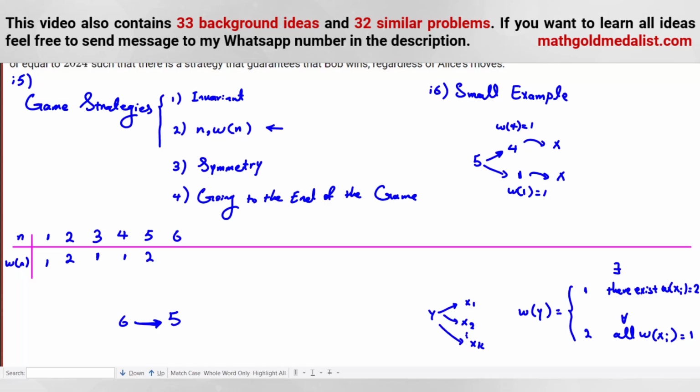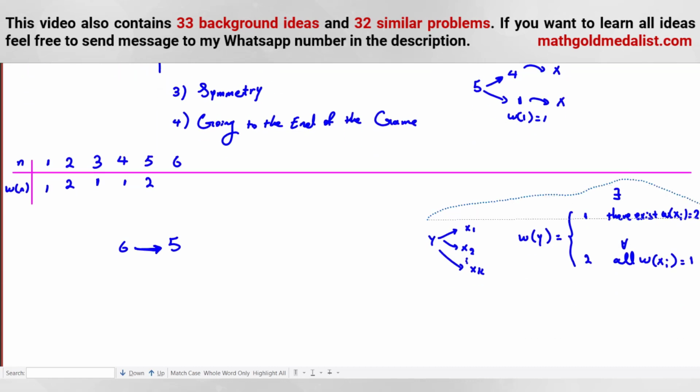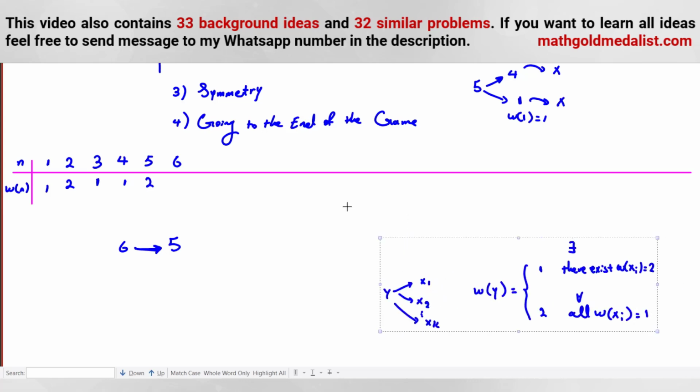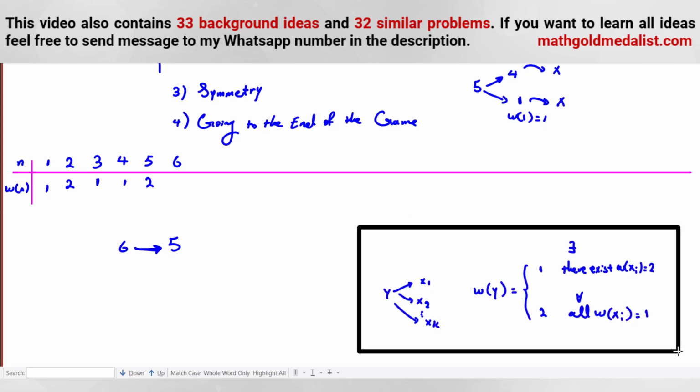Now this idea is so important. Let me move it down. By this idea, we can fill the table so much faster. So let me move this. It was one of the most important ideas in game strategies.